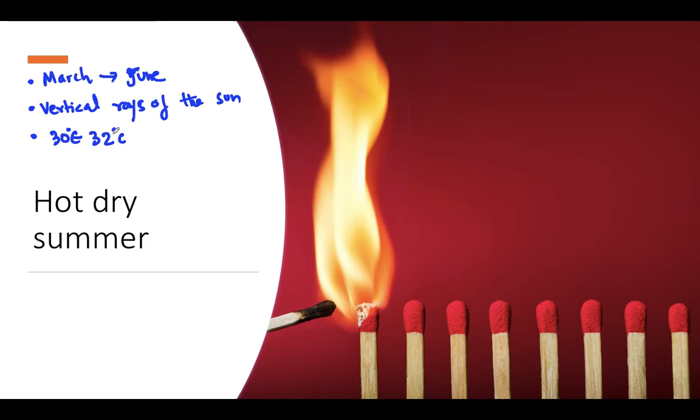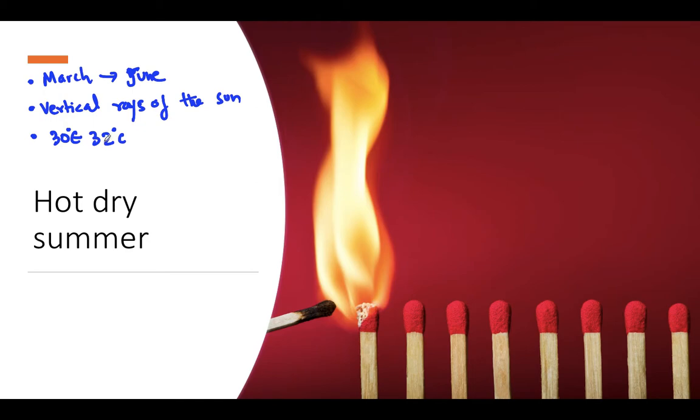And in the northwestern part of India, means in this Mumbai part, temperatures around 48 degrees centigrade are not uncommon. Means we are experiencing a very hot dry summer.